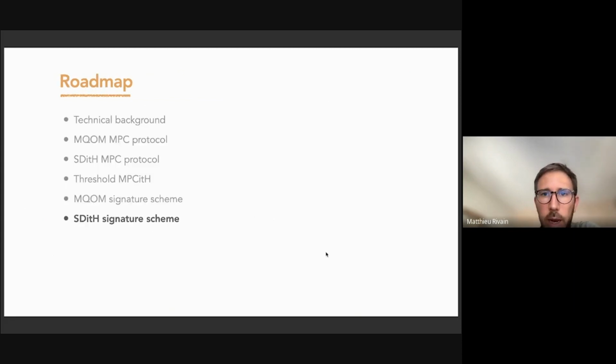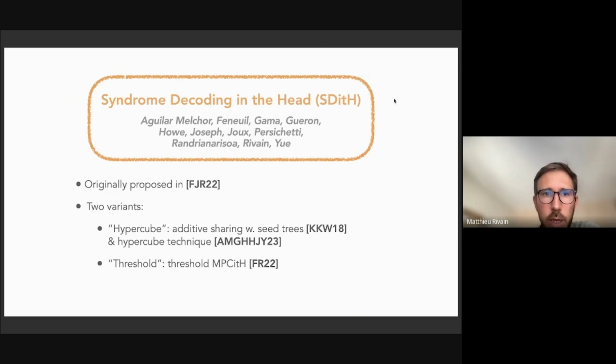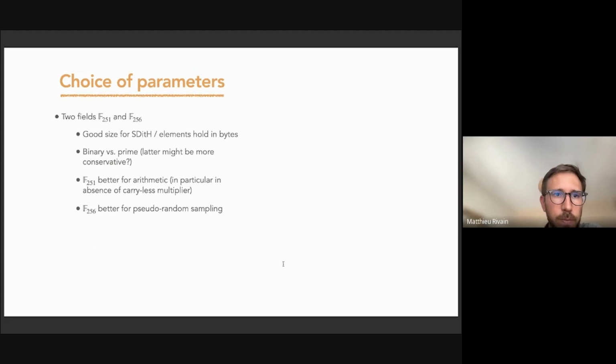Okay, so now I'll present the syndrome decoding in the head scheme. This is a submission in collaboration with different collaborators listed here, based on some previous work presented at Crypto 2022. And so we have two variants, one named Hypercube, which is based on additive sharing with seed trees and the Hypercube technique, and a variant Threshold, which is based on the Threshold technique that I presented earlier.